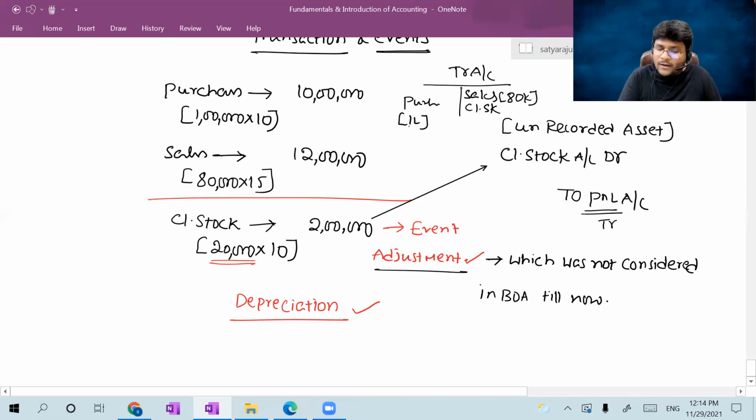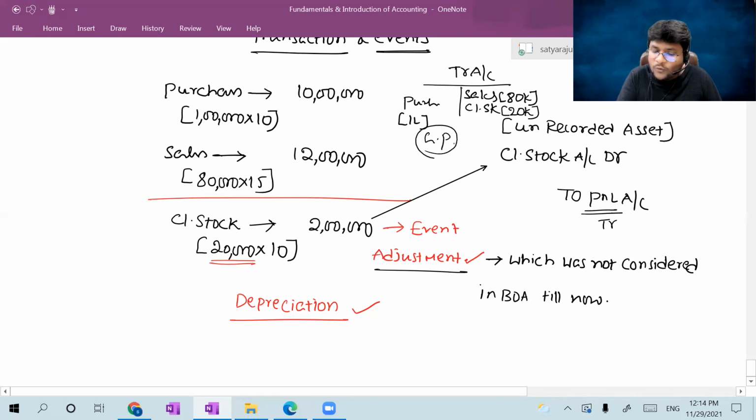So you compared 1 lakh with 80. That's wrong. You have to incorporate the closing stock also. Then only matching will be there. So out of 1 lakh, 80 are sold, and you have to record the other 20,000 units also by recording the closing stock. That's why you have to record the closing stock into the books of accounts. Then only you will get the real profit. If you are not recognizing the closing stock, how can you get the correct gross profit?